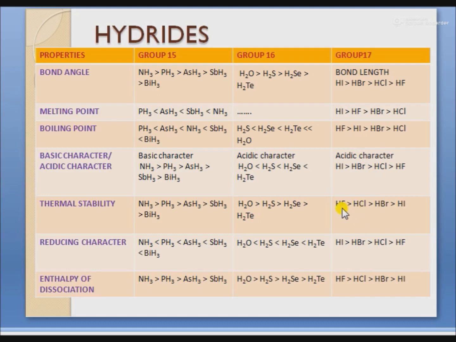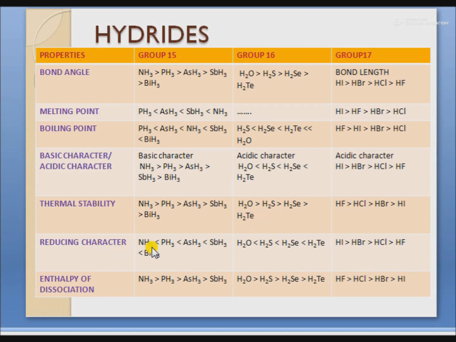Here also, as you move down the group, the size of the central atom increases and hence bond strength decreases and thermal stability also decreases.